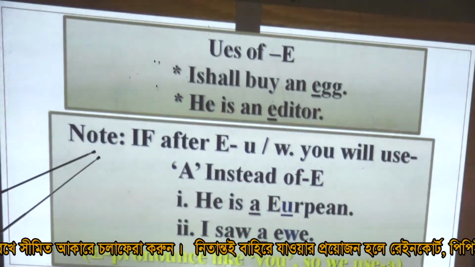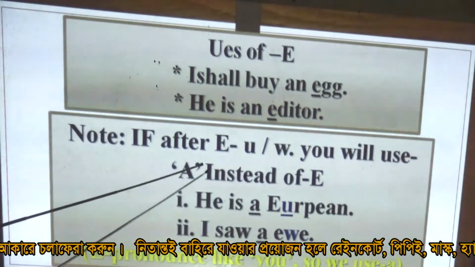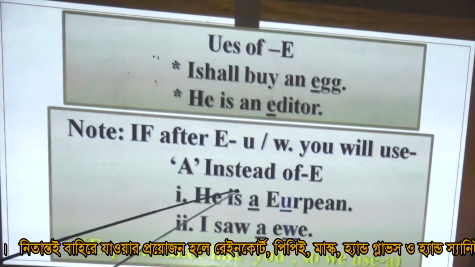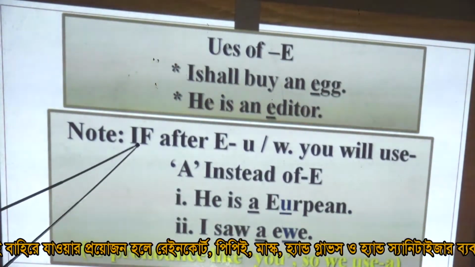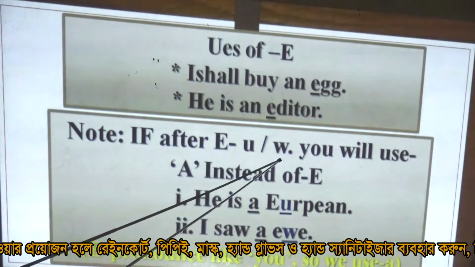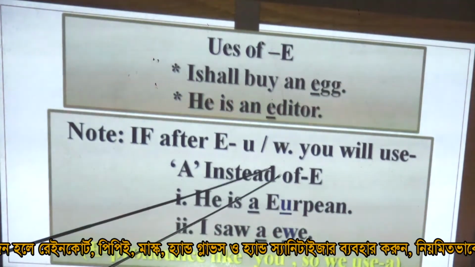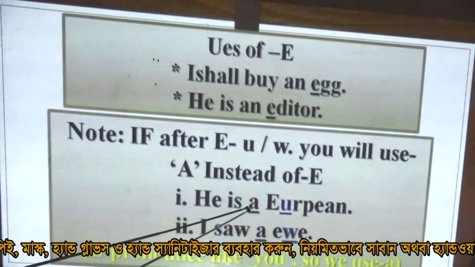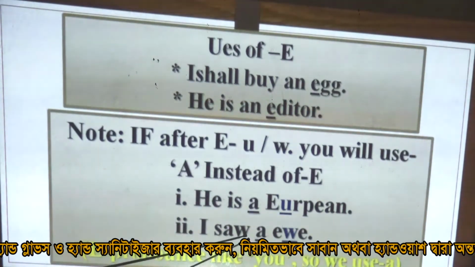Dear students, it should be noted: if after e comes u or w sound, you will use a instead of an. Such as, he is a European, I saw a ewe.